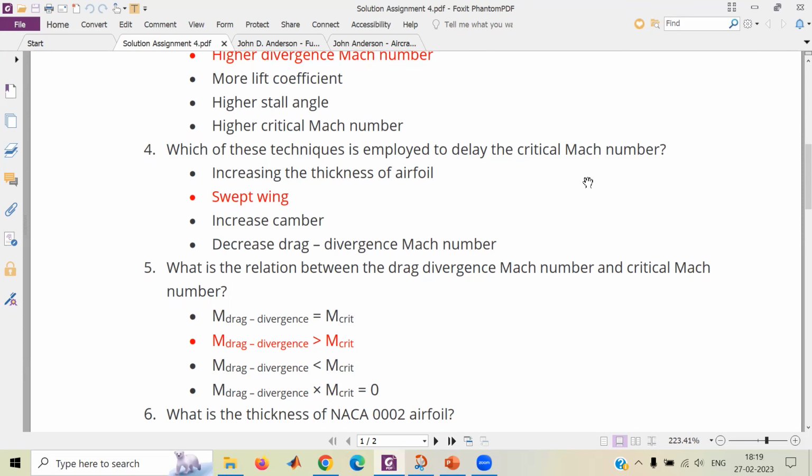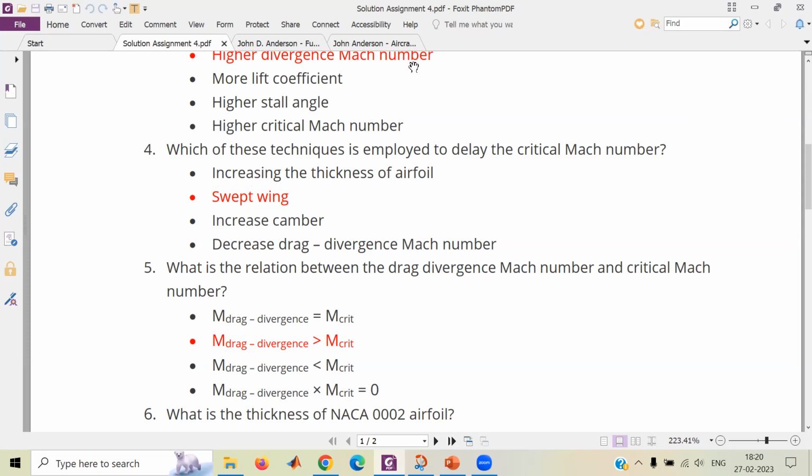Yeah. So whenever you increase the thickness of the airfoil, you are actually reducing the critical Mach number, right? The flow will become supersonic early when there is a thick airfoil. So we use thin airfoils for high-speed applications. That is the reason, right?